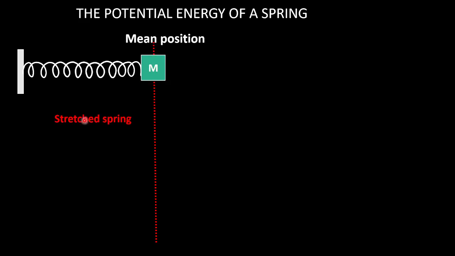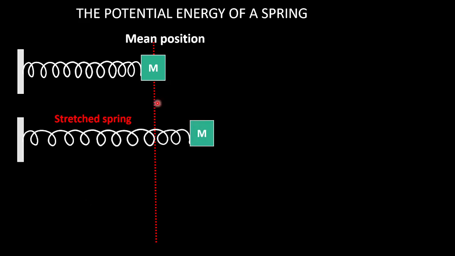Now I am going to discuss the stretched spring. If I stretch the spring, what happens? The length of the spring will be increased. You agree with me? I stretch it towards the right. The length of the spring will be increased. So the mass m has got a deviation from the mean position. The mass has got some small deviation, a small displacement, from the mean position.